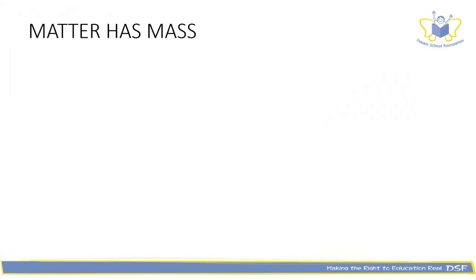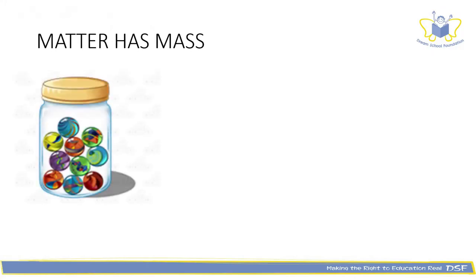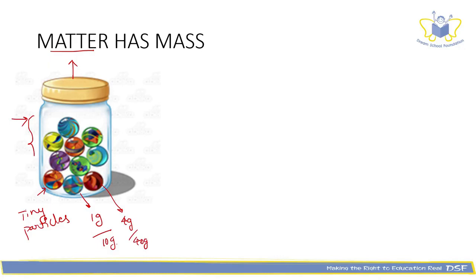Now let us try to understand that matter has mass. Here you can see a jar of marbles. Each marble represents a tiny particle. Just like this analogy, even matter is made up of tiny particles. If we consider one marble to be 1 gram and we have 10 marbles out here, the total mass of this particular matter will be 10 grams, correct? If we have one marble equivalent to 4 grams, it will be 40 grams, right? So what I'm trying to say is that the total matter in this particular substance is its mass.